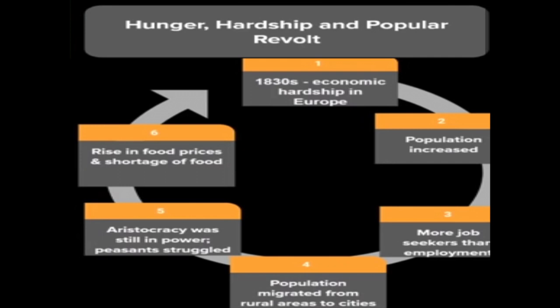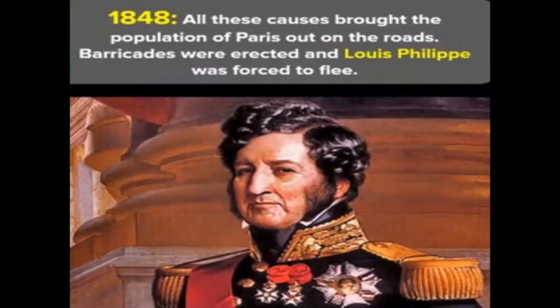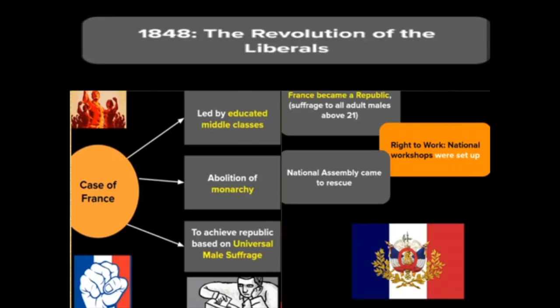1830s. There were food shortages and widespread unemployment, which brought the population onto the roads, and barricades were erected, and Louis Philippe was forced to flee. Important topic, children: the revolution of the liberals of 1848. And here, the question is: explain what is meant by the 1848 revolution of the liberals, the political, the social, and the economic ideas that were supported by the liberals.